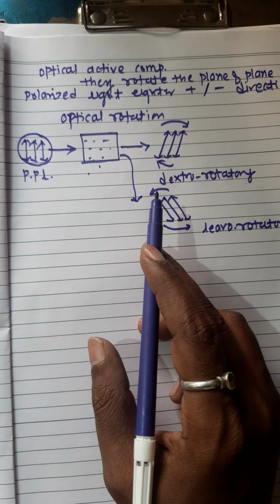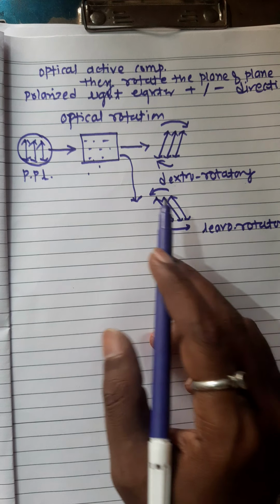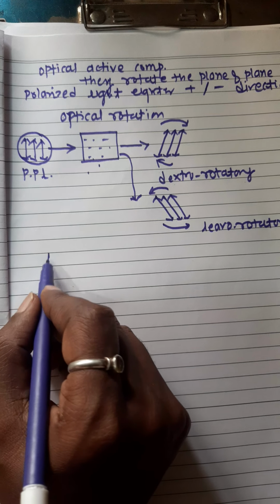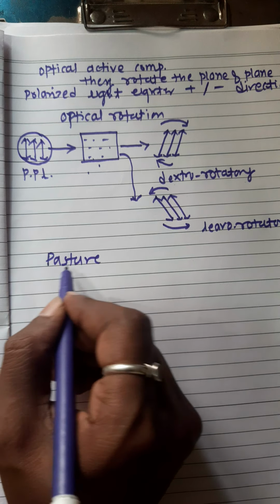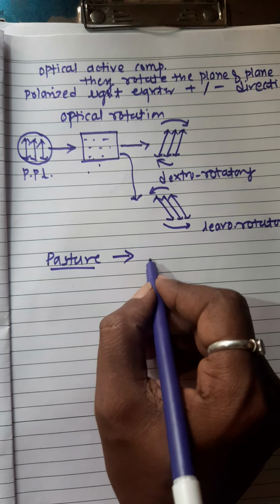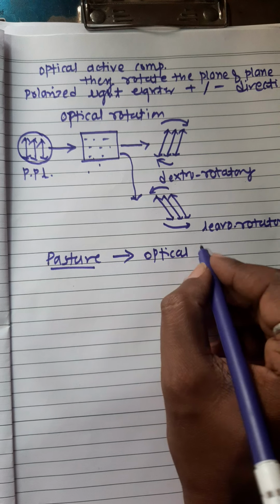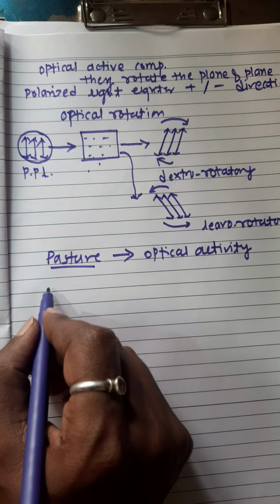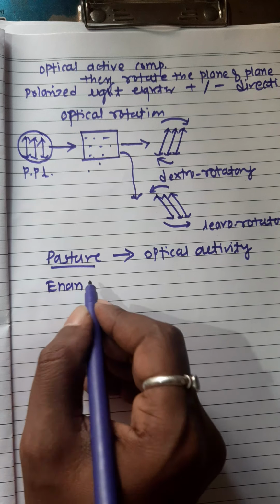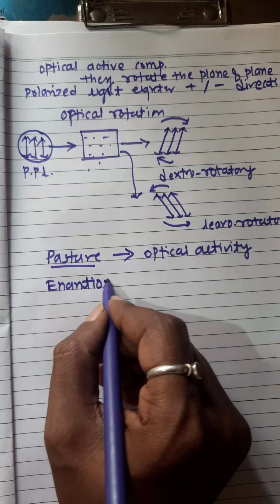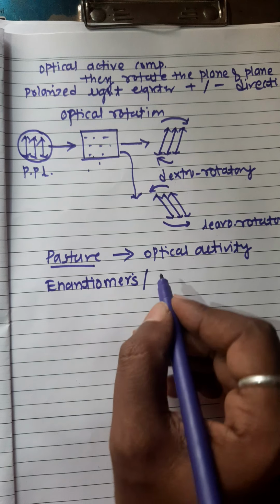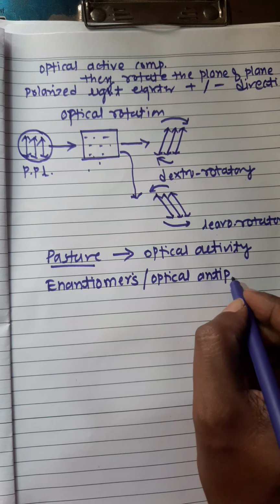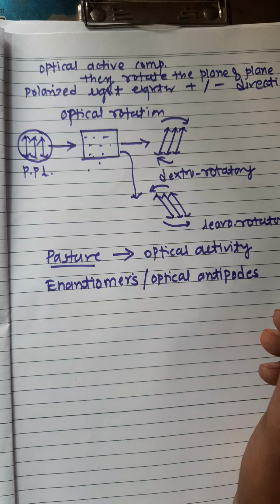Louis Pasteur, the scientist, recognized this optical activity and introduced the concept of enantiomers, which are also called optical antipodes or enantiomorphs.